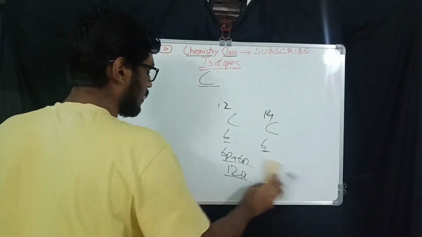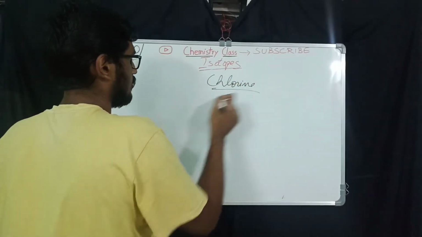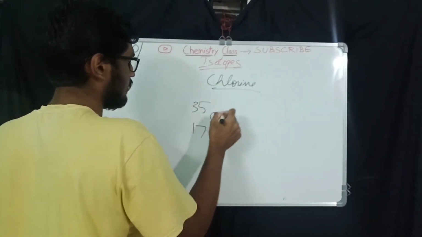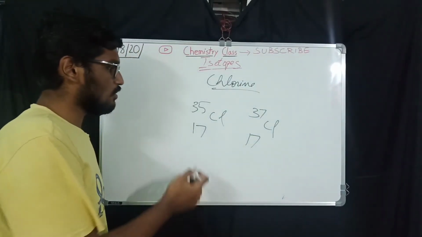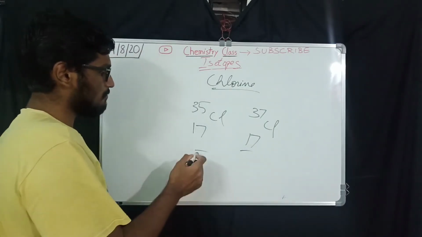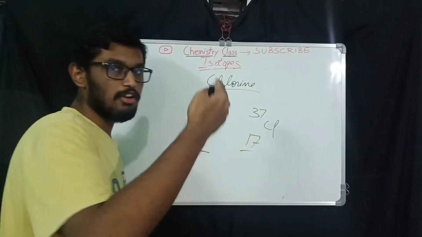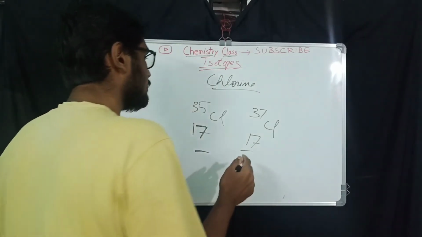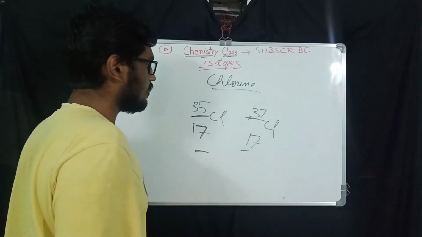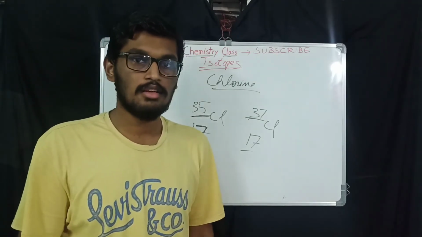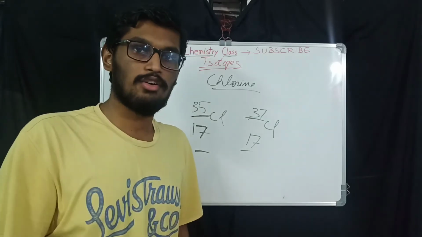So carbon is finished. Now coming to chlorine. Chlorine-35 is one isotope, chlorine-37 is another isotope. That means there are two isotopes for chlorine here. Same atomic number: the 17th position in the periodic table is chlorine, hence the number of protons is 17. And chlorine's mass numbers are 35 and 37. These are two isotopes. Now how to find the relative atomic mass? We have to take the average of these two. And that one also we will be learning in this video only.